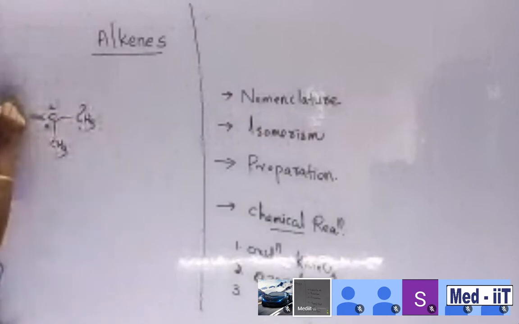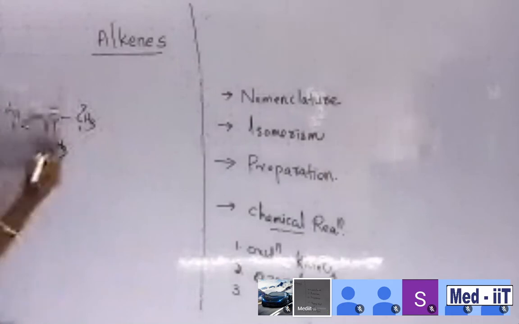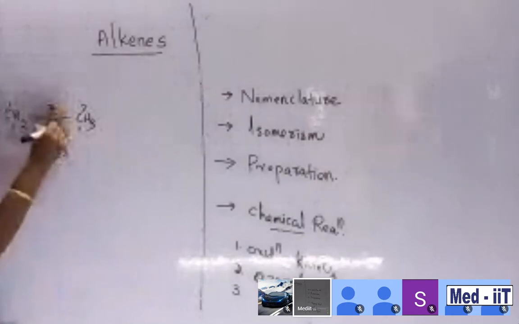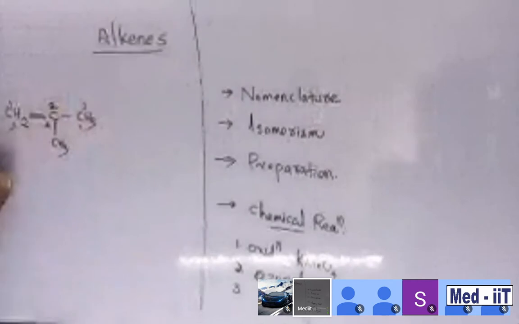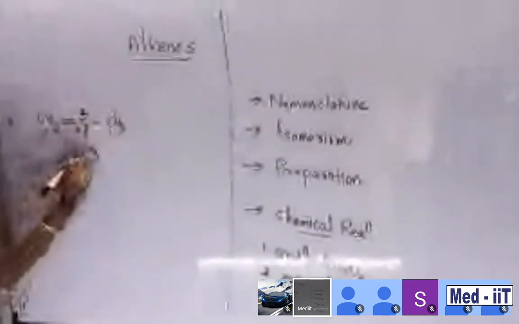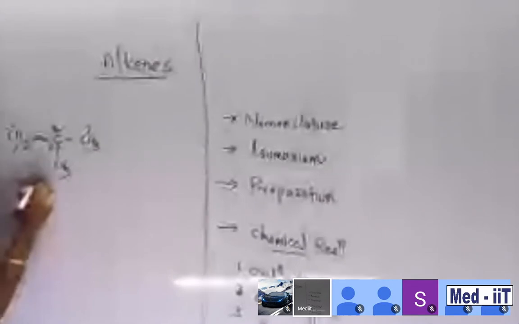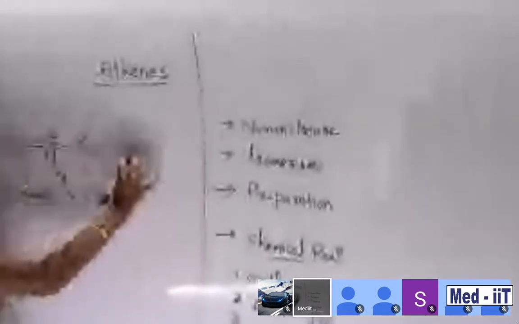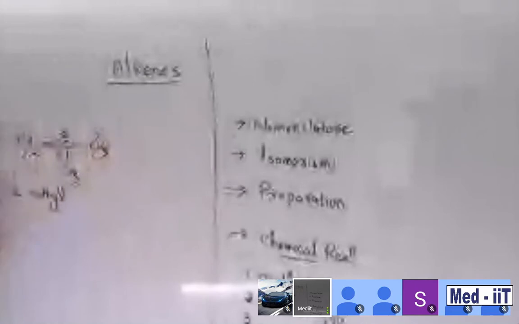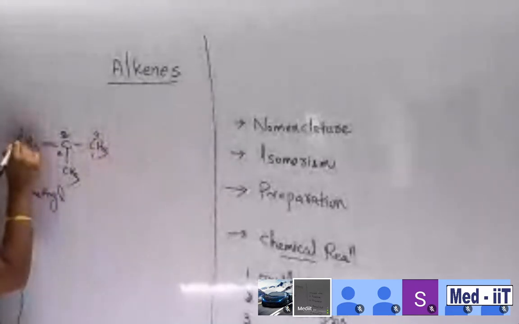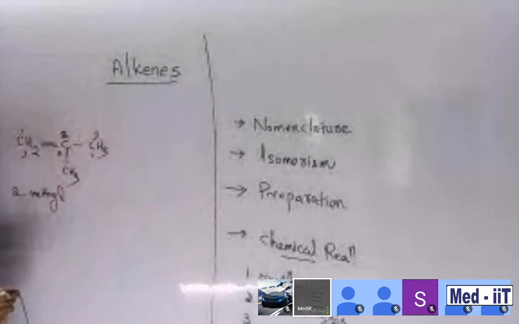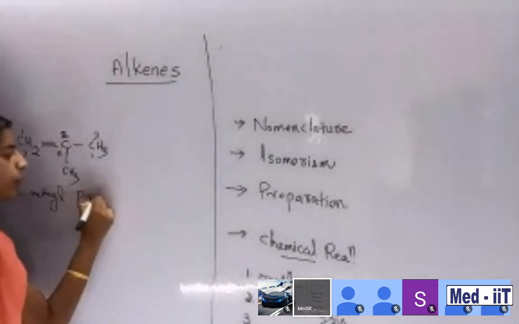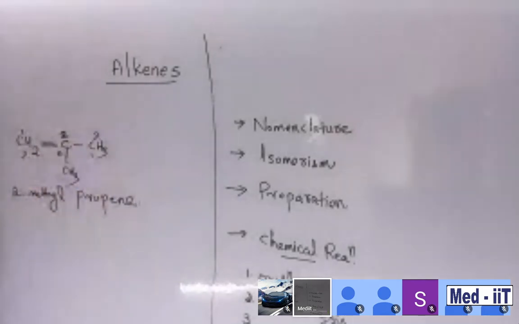So what about the name? In the branch, a methyl group is there at 2, so 2-methyl. Then the parent name: 3 carbons, so propene. So 2-methylpropene. This is the name. Understood?